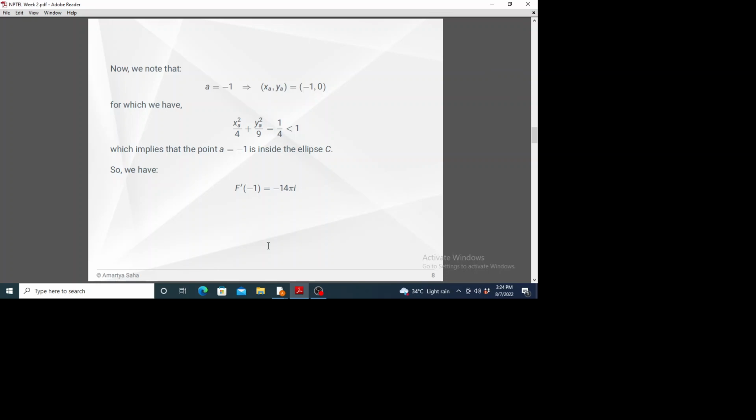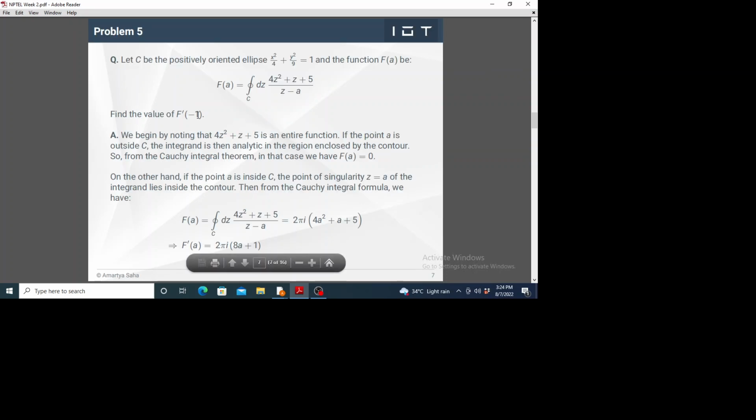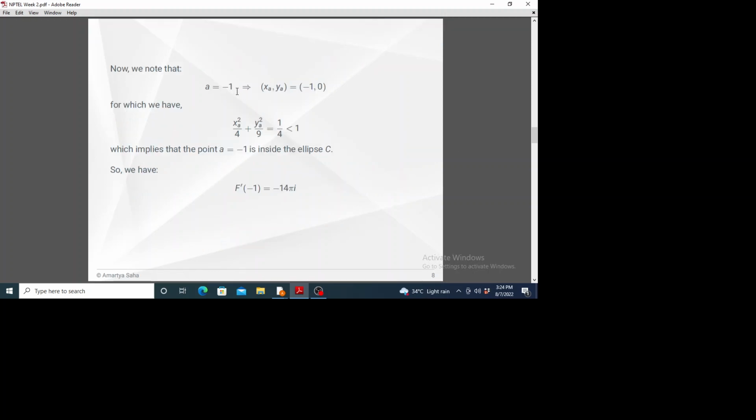Okay. So now we'll check whether this point a equal to -1 lies inside or outside this given ellipse. a equal to -1 means, in our xy coordinate language, the point (-1, 0).